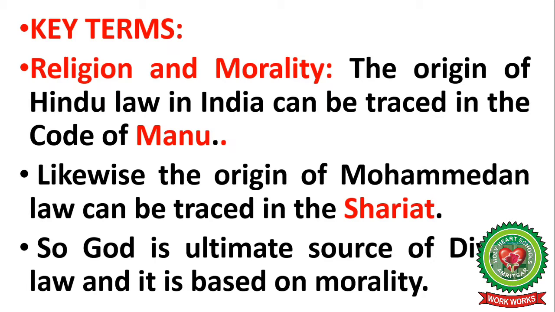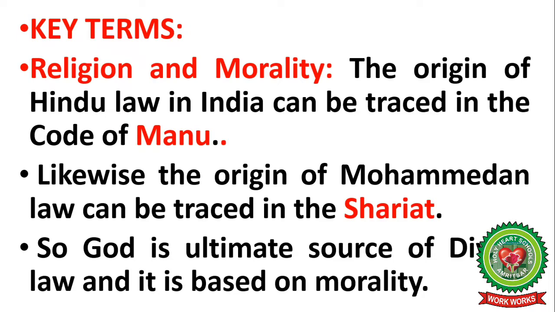The origin of Hindu law in India can be traced in the Code of Manu. Students, Manu is a term found in various meanings in Hinduism. According to myth, Manu is the first man on earth, like Adam in Christianity.